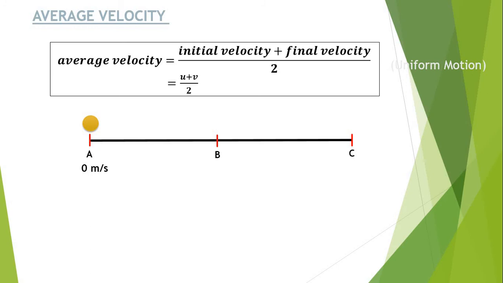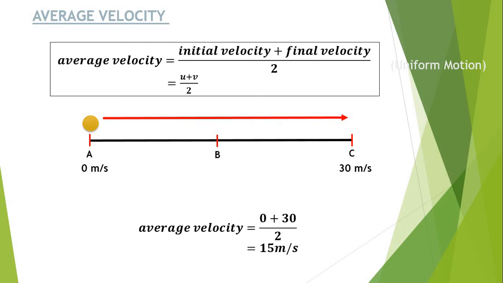When this object reaches point C, at that time we have to measure its velocity, and you could find out that it is 30 meter per second. So that is my final position. Whenever the object has a final position, the velocity measured for the object is known as the final velocity. So my final velocity in such a situation is 30 meter per second. If I want to find out the average velocity for this path, I could take 0 plus 30 divided by 2, that is 15 meter per second. That is my average velocity when the object is in uniform motion.